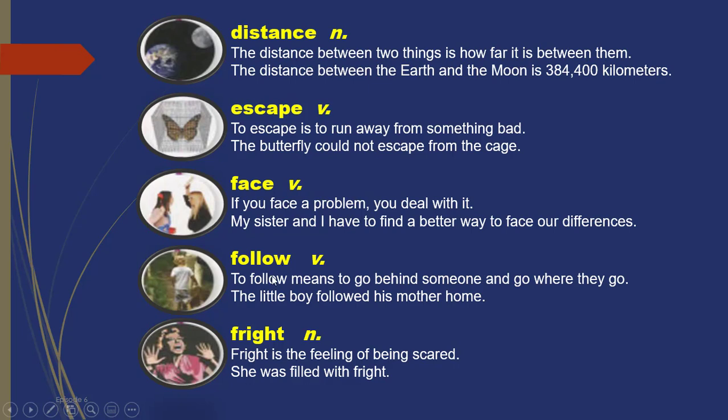Follow, verb. To follow means to go behind someone and go where they go. That is following. The little boy followed his mother home. He followed his mother. The little boy followed his mother home. Follow.